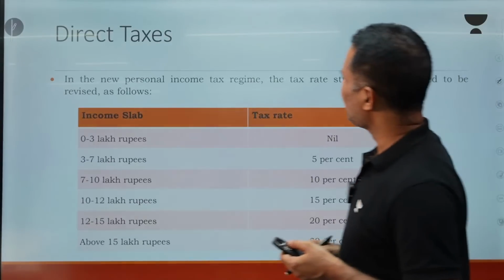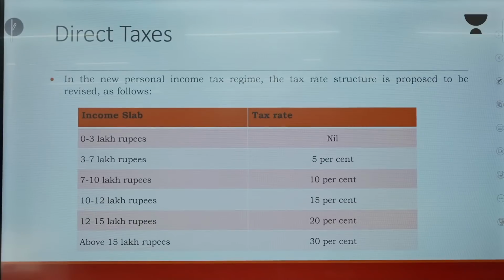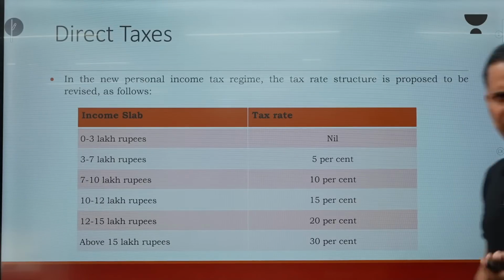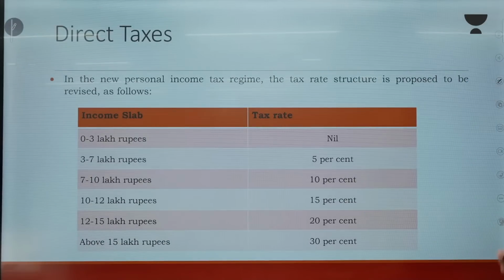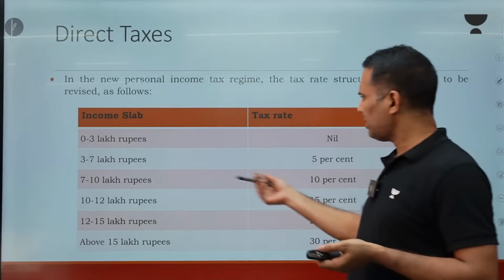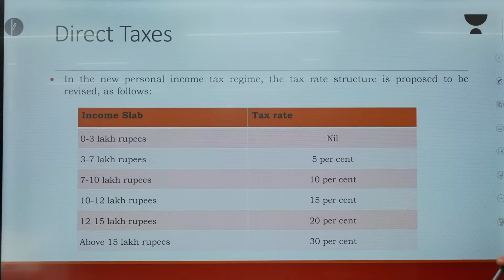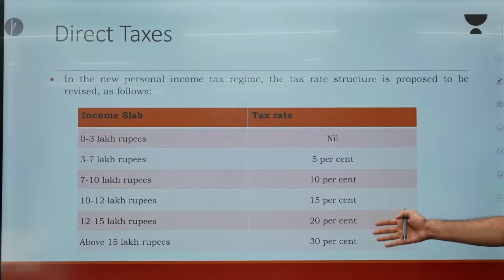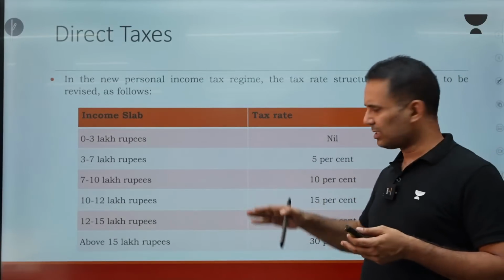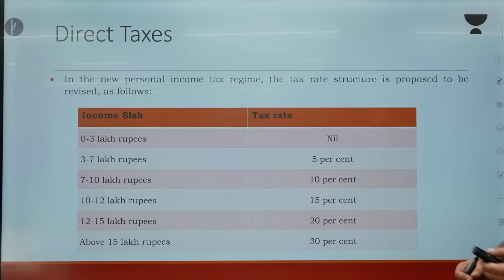Then next, yes, the income tax under the new slab has been changed. Earlier it was 0 to 3, 3 to 6, 6 to 9. Now the new change is this. And as per the new change, people are going to benefit around 17,500 rupees annually. So now between 0 to 3, nil, 3 to 7, 5%. So this new regime is now better as compared to the old regime, because here the tax rate is going to be less and it is basically more progressive also. So this is just no need to remember as such. I don't think that UPSC is going to ask this thing in exam.